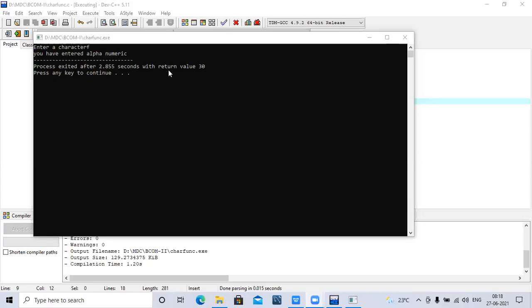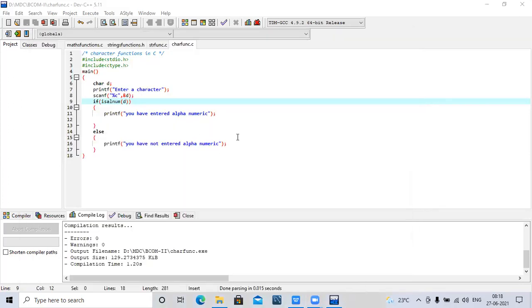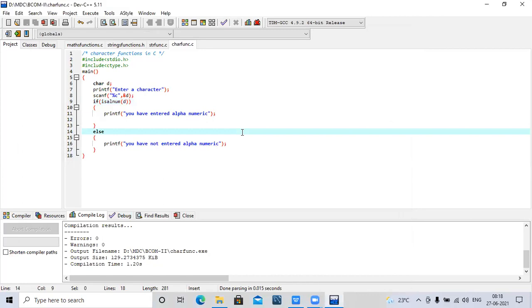Next one, that is punctuation. So it means isspace or ispunct.